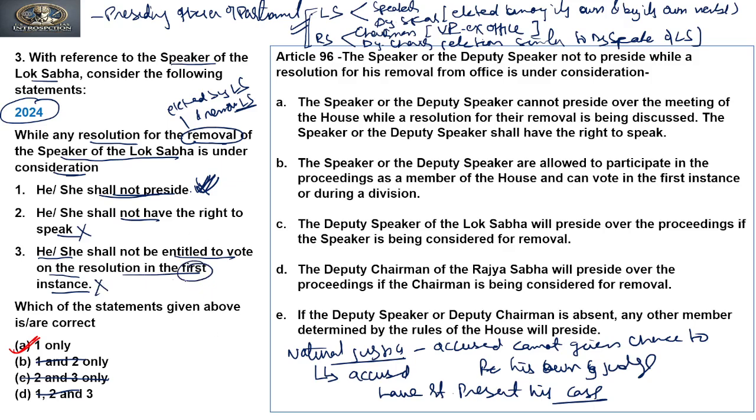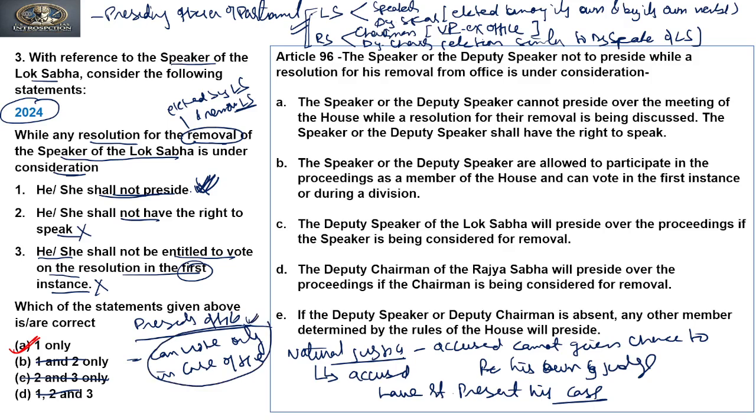Now, to understand the vote in the first instance, we should understand that presiding officers, when they are presiding over any proceedings or business of the house, can vote only in case of a tie.